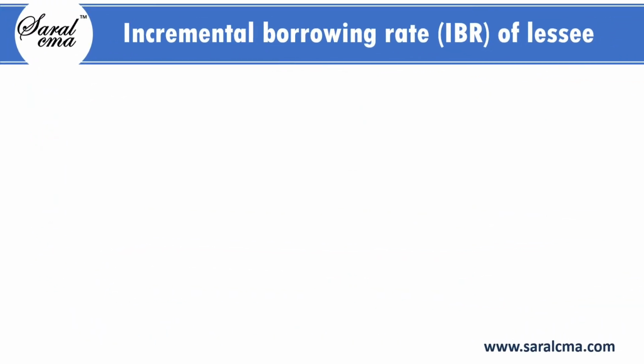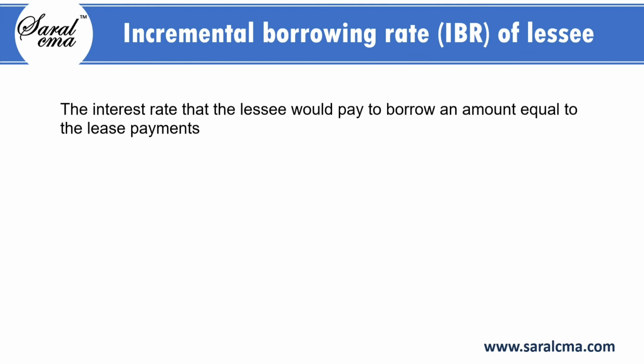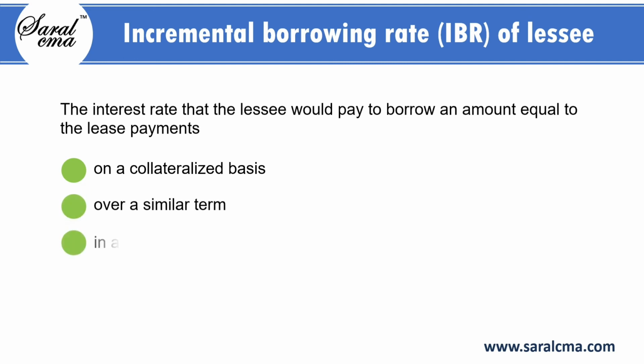If it is not possible to compute the implicit rate with available information, one should use the incremental borrowing rate of lessee as the discount rate. Incremental borrowing rate of lessee is the interest rate that the lessee would pay to borrow an amount equal to the lease payments on a collateralized basis over a similar term in a similar economic environment.